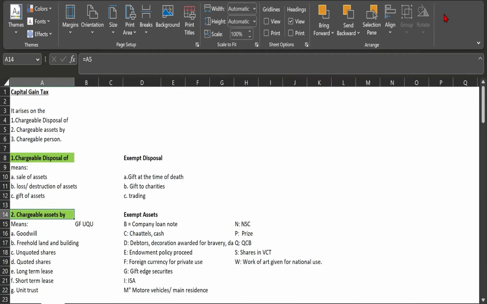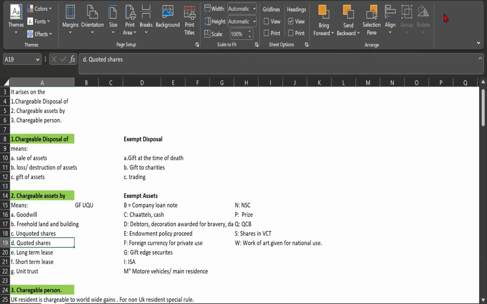So now moving ahead, let's move to the chargeable asset. So what are the chargeable assets? I have made a shortcut, so-called GFUQULU. G stands for goodwill, F stands for freehold land and building, U stands for unquoted share, Q stands for quoted share, L stands for long-term lease and short-term lease, and U for unit trust. So these are the chargeable assets. If you find disposal of these things in the question, it means capital gain tax will arise.